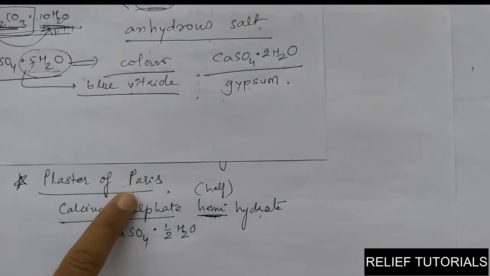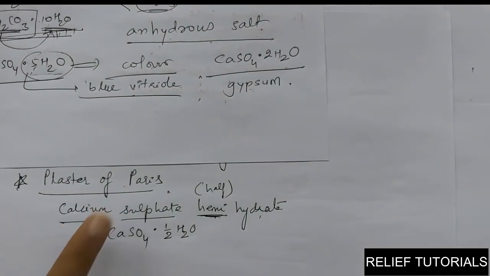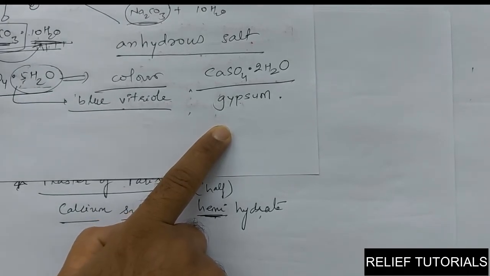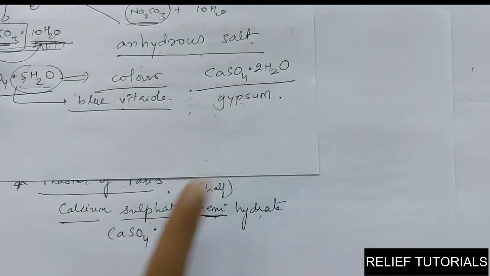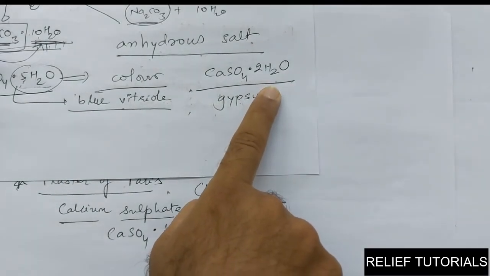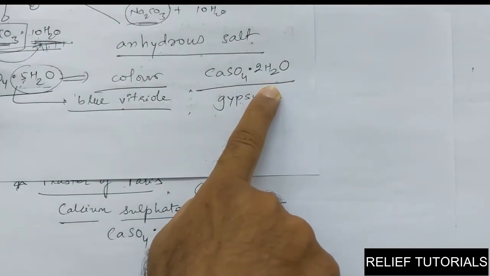So this plaster of Paris, POP, is made from gypsum. We have to remove certain water molecules, and to remove them obviously we have to heat it.